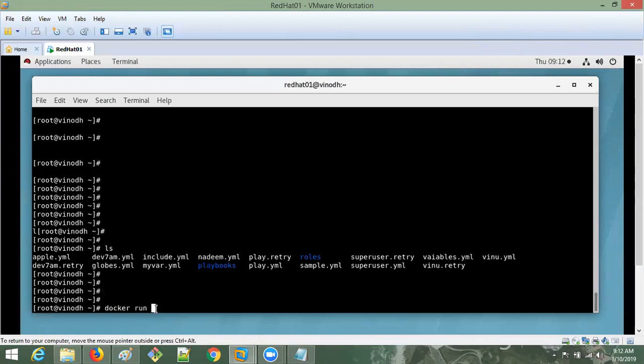Docker run, and I need to give the image name. With an image only you have to run. So I'm giving the image as Ubuntu. Okay, docker run ubuntu.